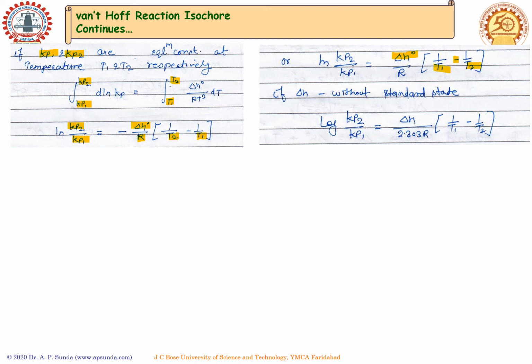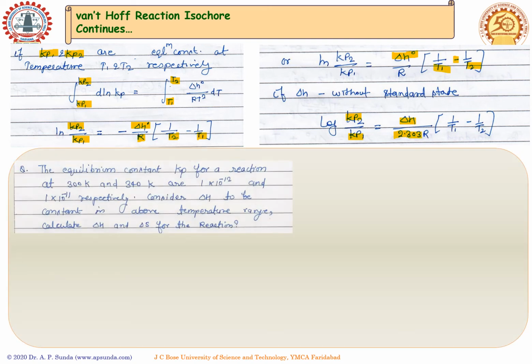If we express the enthalpy change without standard state, we can rewrite this equation as log of Kp2 upon Kp1 is equal to enthalpy change divided by 2.303 times gas constant R, multiplied with 1 upon T1 minus 1 upon T2.